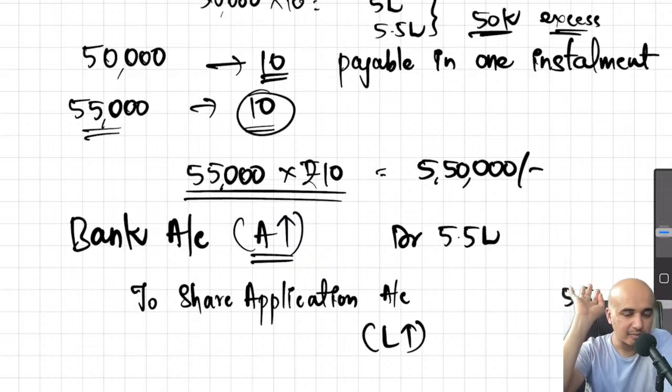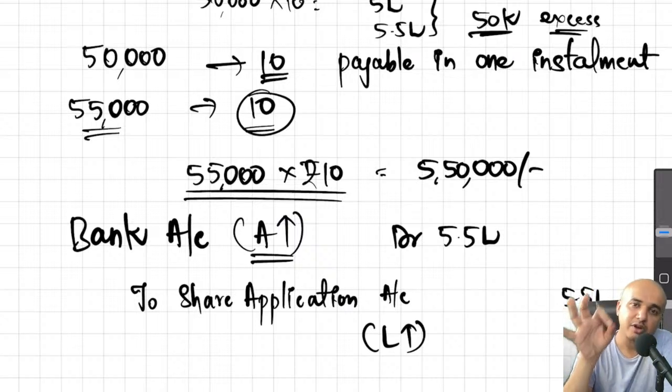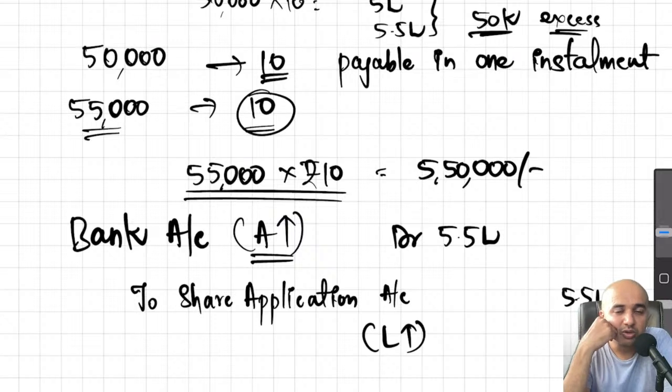Why? It is the money which the owner has invested, and at some point of time in future, you'll have to return that money to the owner. Until you return that money to the owner, it will always be your liability. It's a different matter altogether whether or not you actually return that money. You may return, you may not return, depends. But you are supposed to return. So until you return, it will be liability.